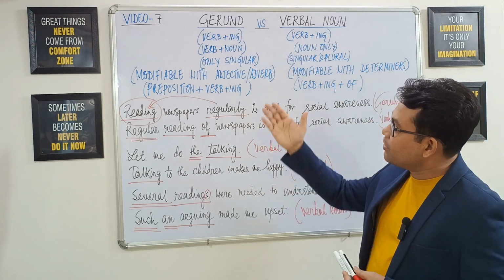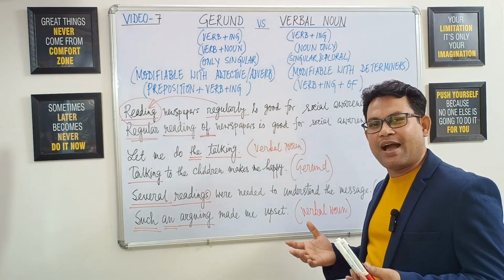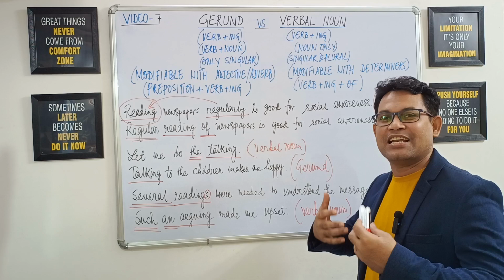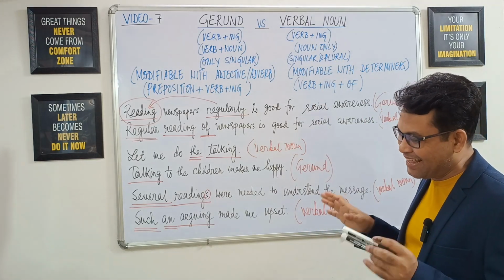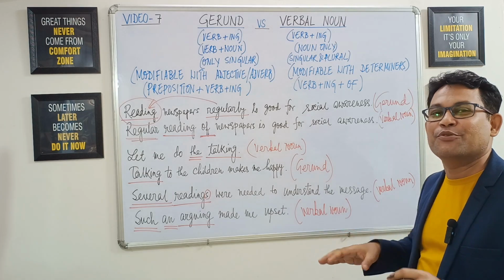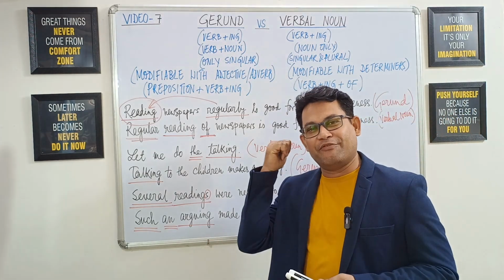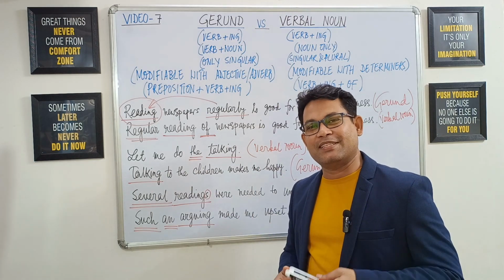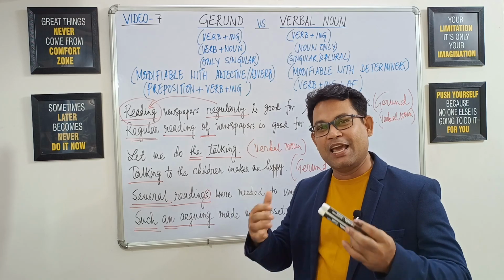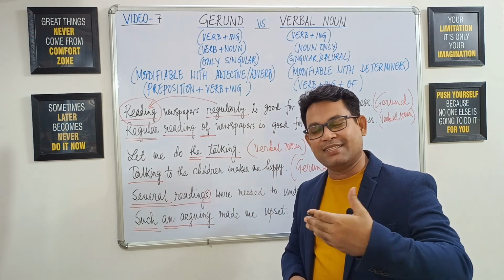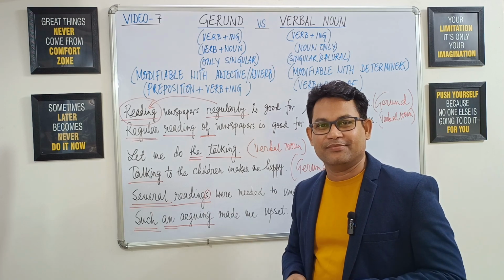And see, whenever we use gerund in a simple sentence, the sentence is fine, but it is more conventional and normal. But when we use verbal noun in a simple sentence, then that sentence becomes more stylistic and advanced. Therefore, use verbal nouns more and more in your simple sentences so that your composition or your writing or your speech becomes more stylistic, advanced, and individualized.